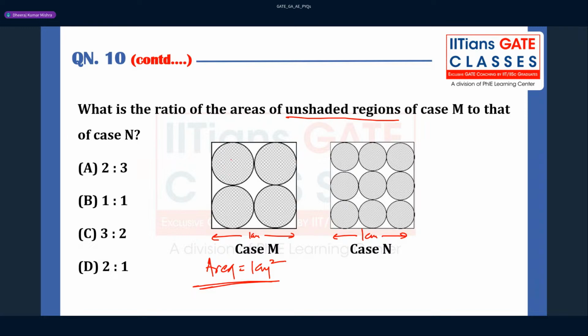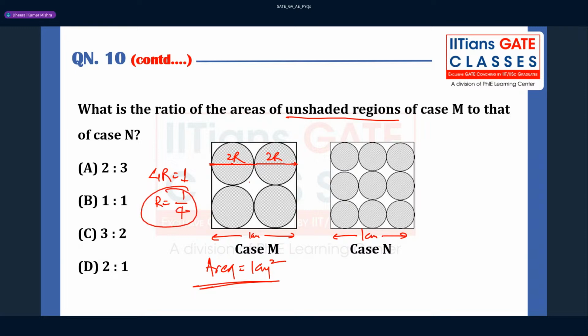How can we find the area, guys? First of all, you need to know the radius of the circle. Suppose the radius of this circle is capital R, it is going to be 2R, and this is the diameter. The total is 4R, right? Total is going to be 4R. So the total is 1 centimeter, from here to here. So the radius of these circles is 1 by 4, right?